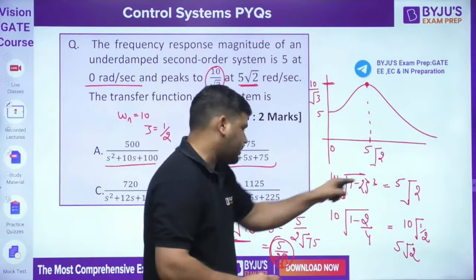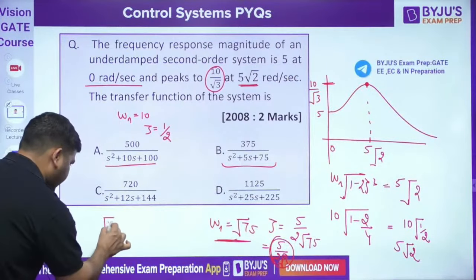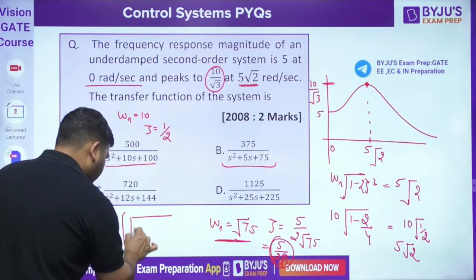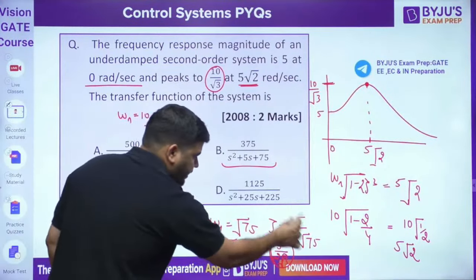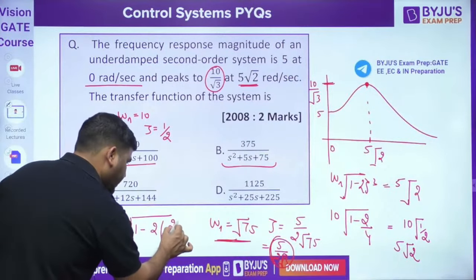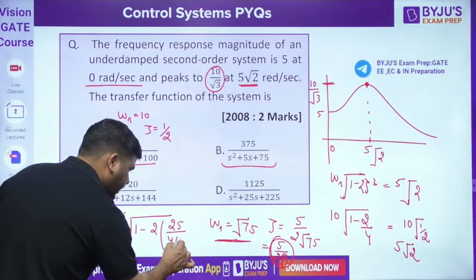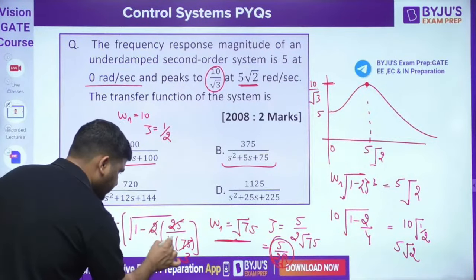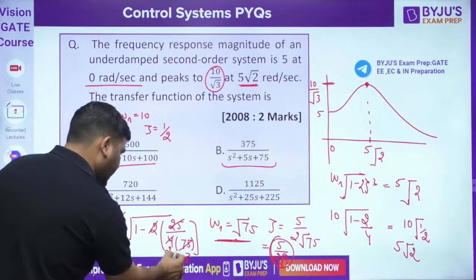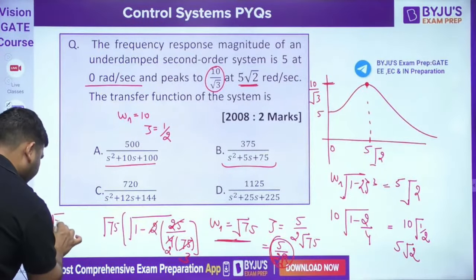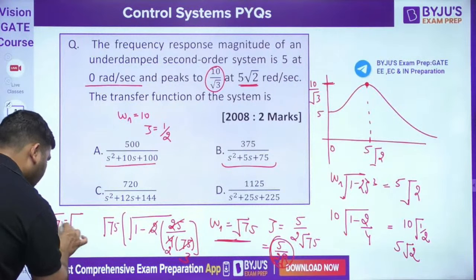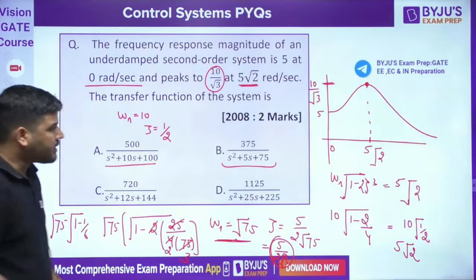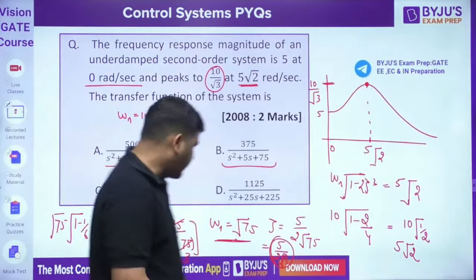So if I put it here, then you can easily see that it is root 75 into root of 1 minus 2 zeta square. Zeta square is this, so it will become 25 divided by 4 into 75. So it will become 1 by 6. So root 75 into root of 1 minus 1 by 6. You are getting this value. Is it equal to 5 root 2?